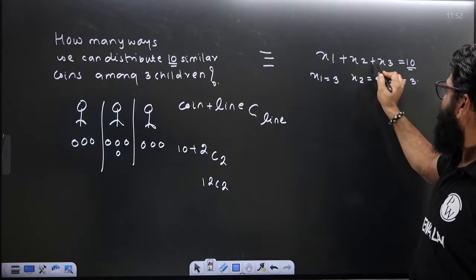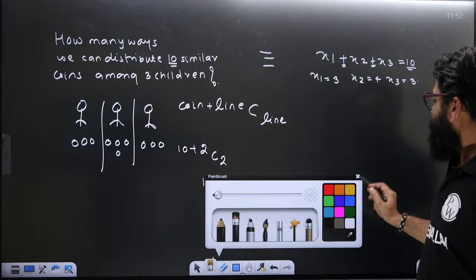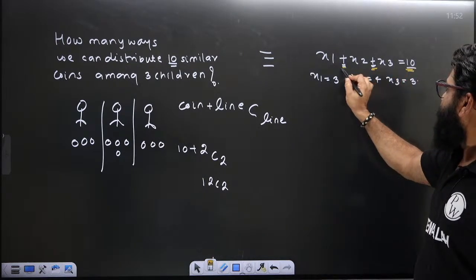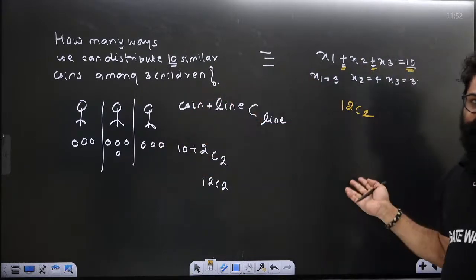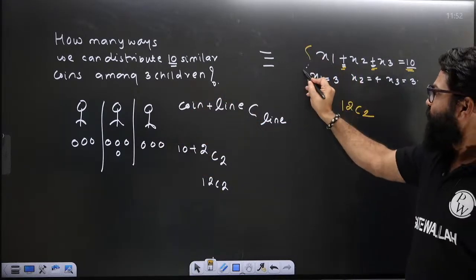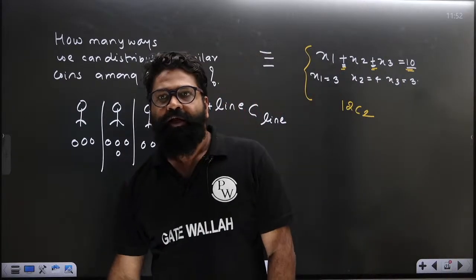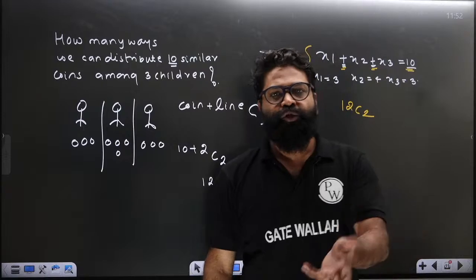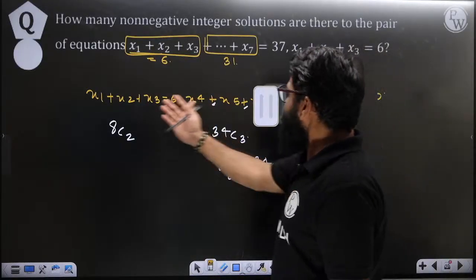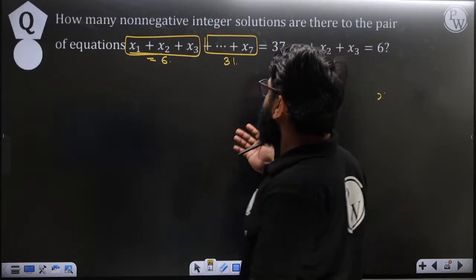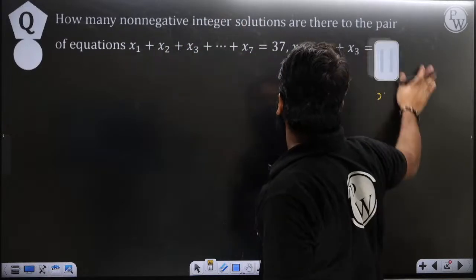So you have 10 and then you get 2 partitions. That is why 12C2. The same equations you can connect with this. So whenever you have this type of question, you can try to understand it with respect to this. So 12C2, 10 plus 2 C2. Now we will have the same equation, but in this equation there is a little bit of difference. First we will try to understand one question like that.